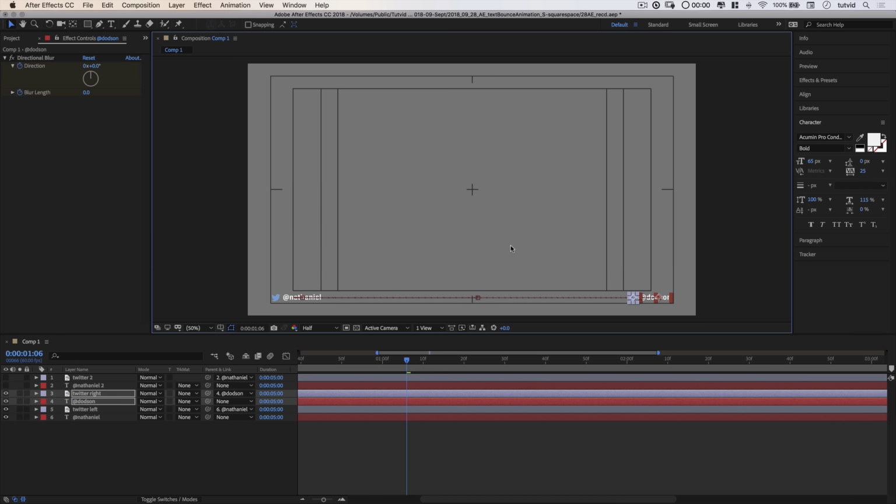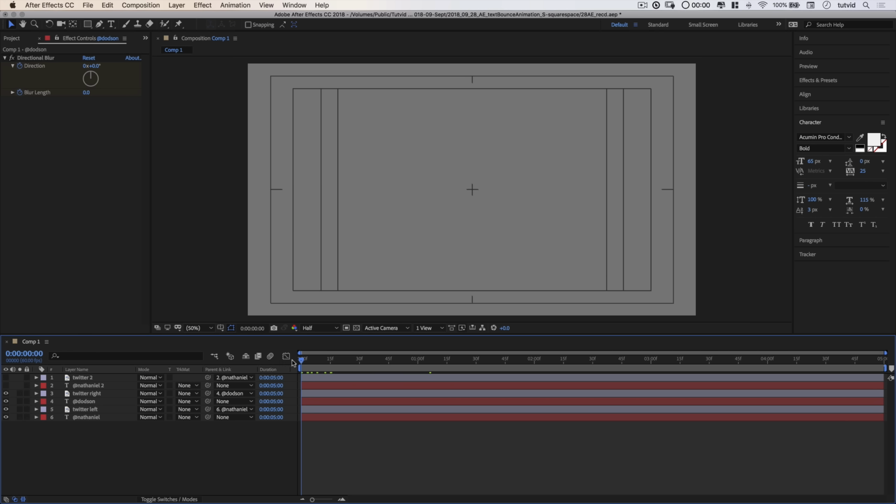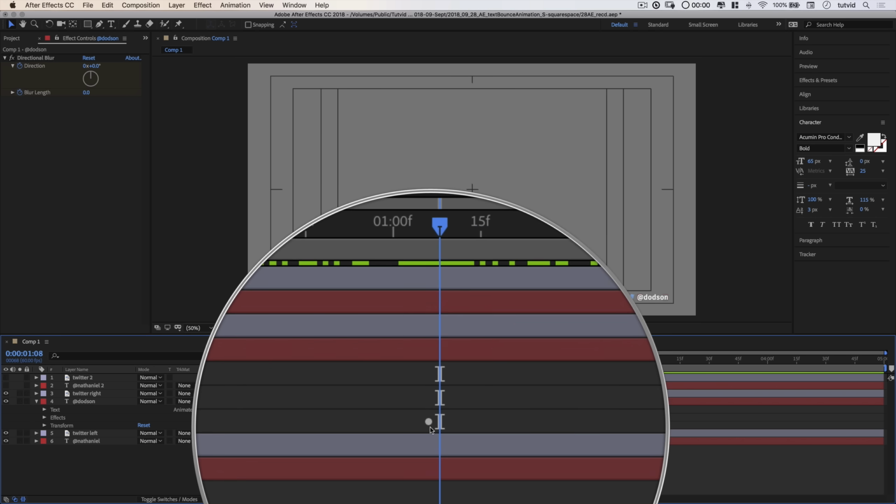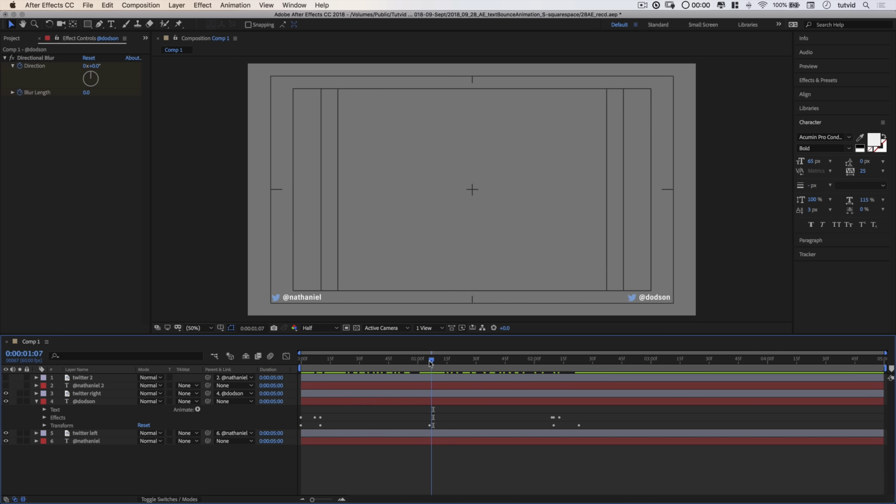Let's set this back to fit within our space. And here, I'm going to zoom out so we can see what's going on. Both texts are going to zoom and pop into place. Great. And as we move through, the Dodson text goes crazy. What's going on there? Well, let's open up the Dodson text here. We know there must be a problem with the position animation because right here, we can see that's the keyframe that's giving us problems. That keyframe is shooting across and then racing back to the middle.